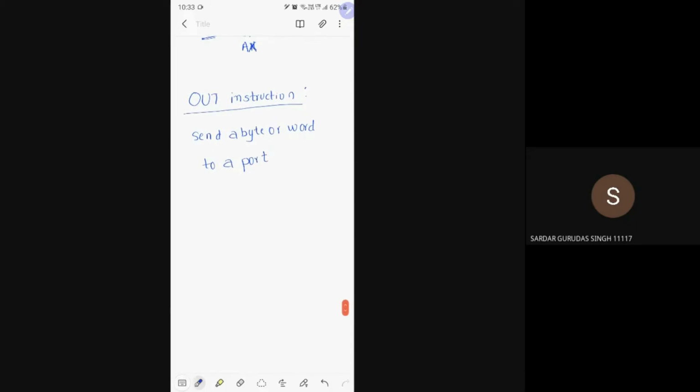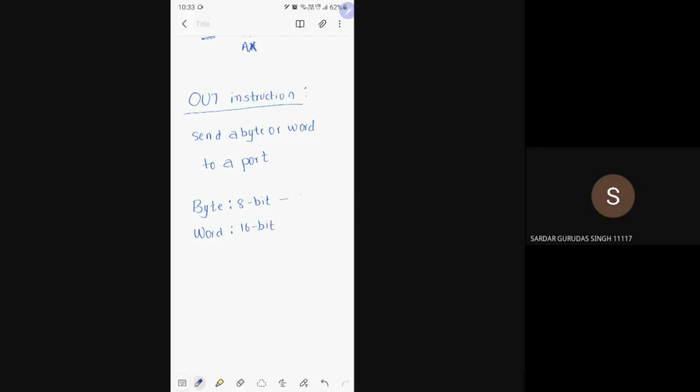See, for your understanding, always remember byte means here always it is 8-bit, and word in the 8086 means 16-bit.